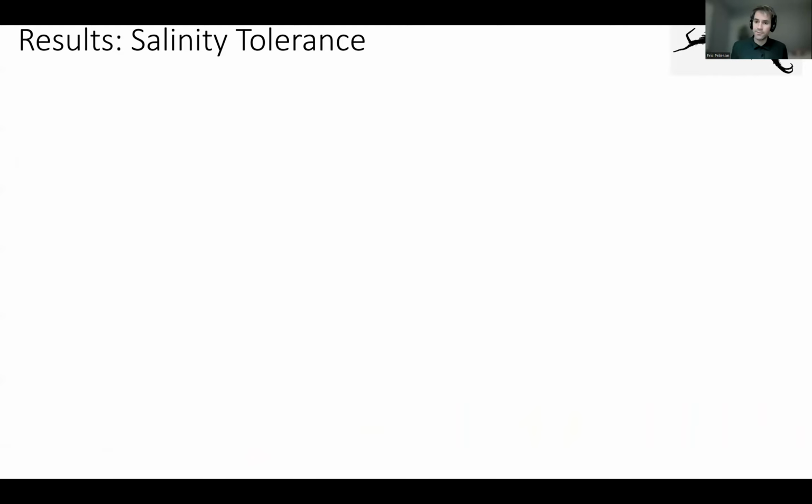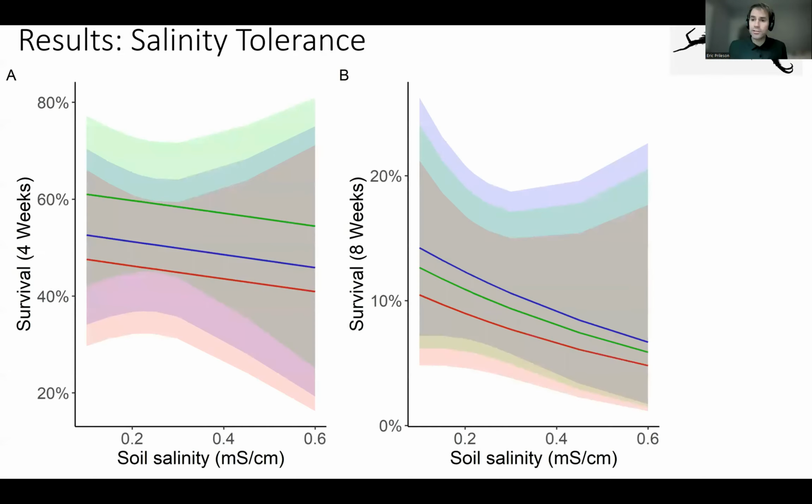And we also expected springtails from higher soil salinity to have higher survival under higher saltwater concentration pressure. But interestingly, we don't see any difference across our origin site soil salinity in our results. And also, we don't see any difference across the different soil salinity treatments. So we don't see any evidence for divergence in salinity tolerance with the springtails within the city of Cleveland.